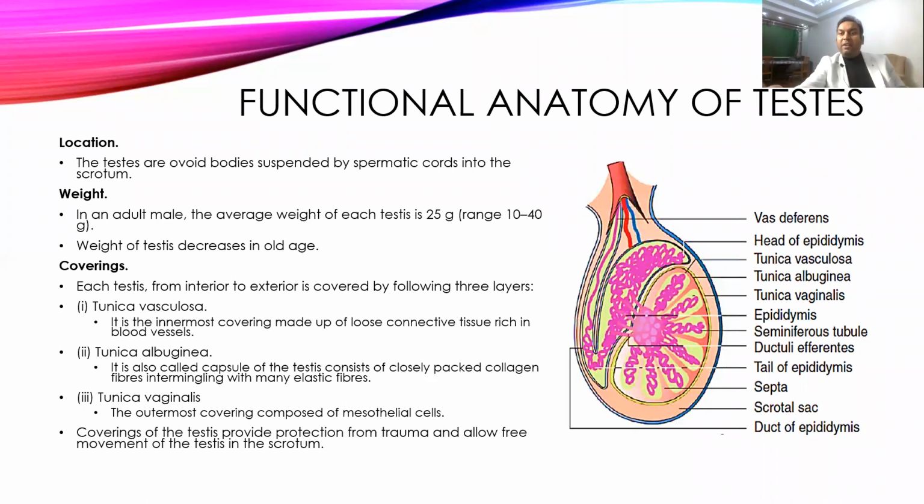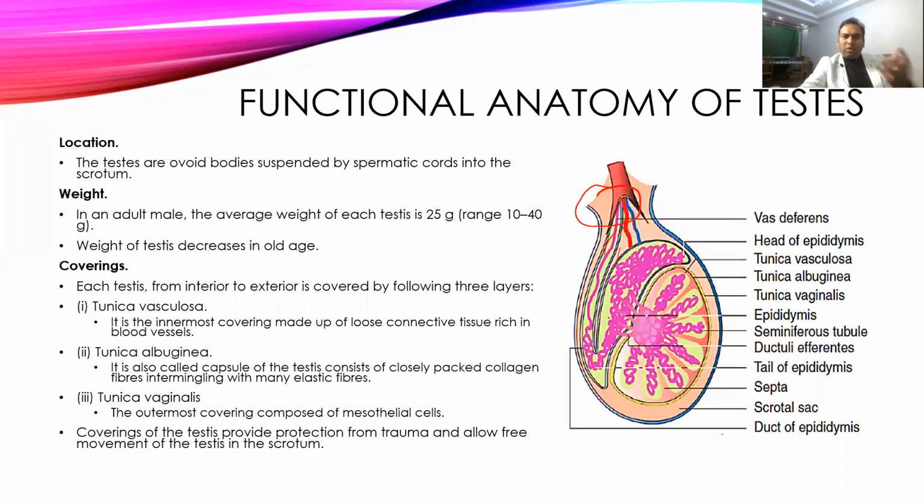Now we'll see the primary organ of reproduction, that is the testes, and we'll see the structure of the testes in a little more detail. The testes are located in the scrotal sac outside the abdominal cavity, suspended by one cord-like structure, that is the spermatic cord, which contains the vas deferens, nerve supply, and also blood supply.